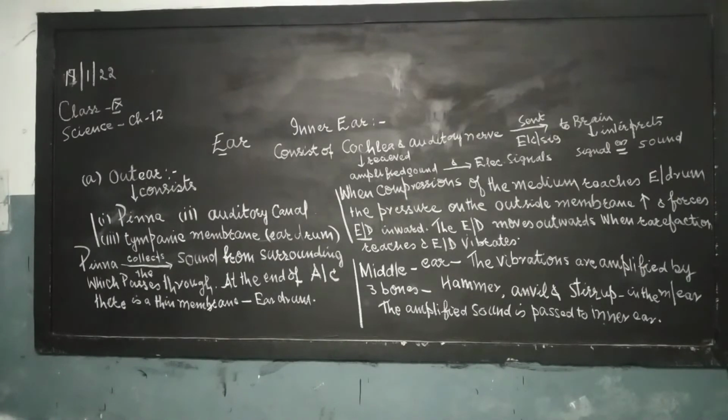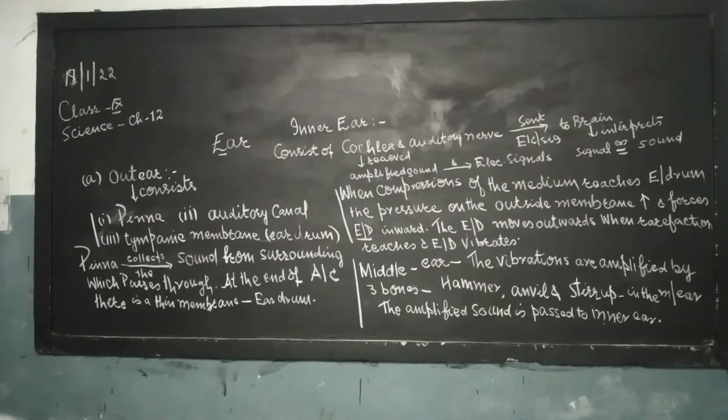Pinna collects sound from the surroundings, which passes through the auditory canal to which it is connected. At the end of the auditory canal, there is a thin membrane called the eardrum.